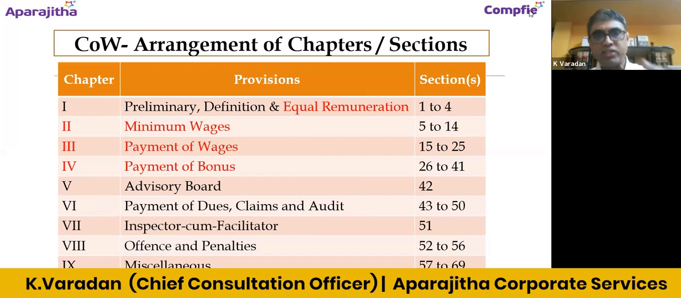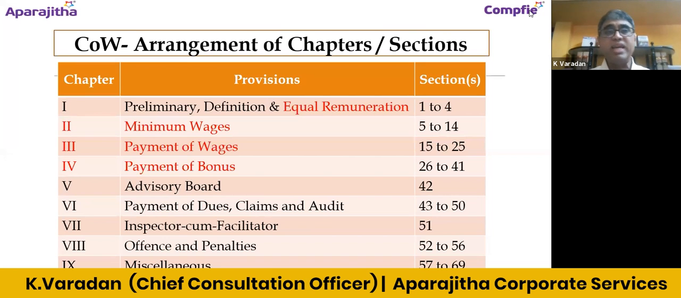See other things, the definitions and the administrative part, the inspection part, the offenses, those are all common now. Currently, for each legislation there are separate chapters. So broadly, this is how it is getting reduced. The administrative part, the inspection part, the offenses and penalty part, and the definition part are now common for all four areas, which are equal remuneration, minimum wages, payment of wages, and payment of bonus.